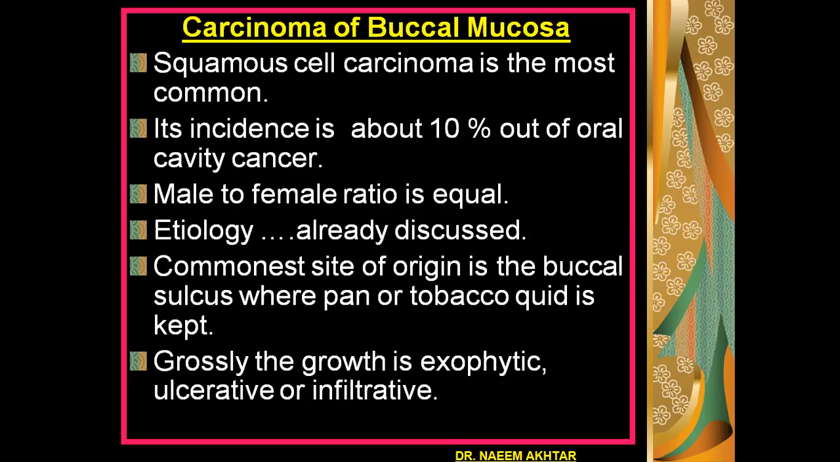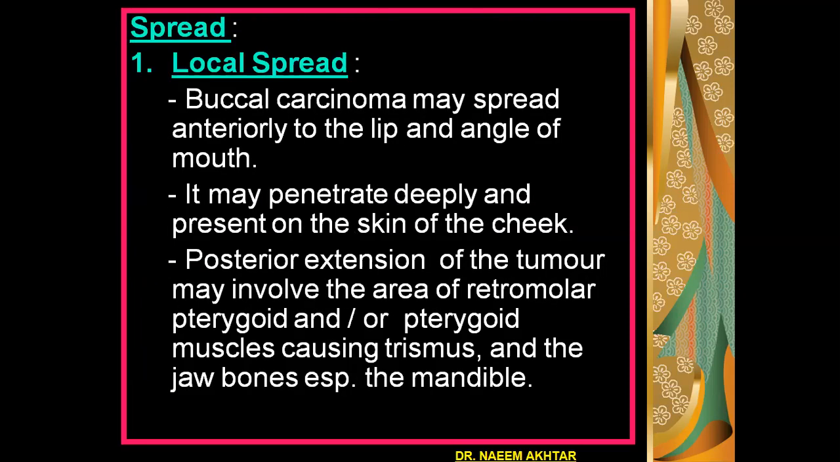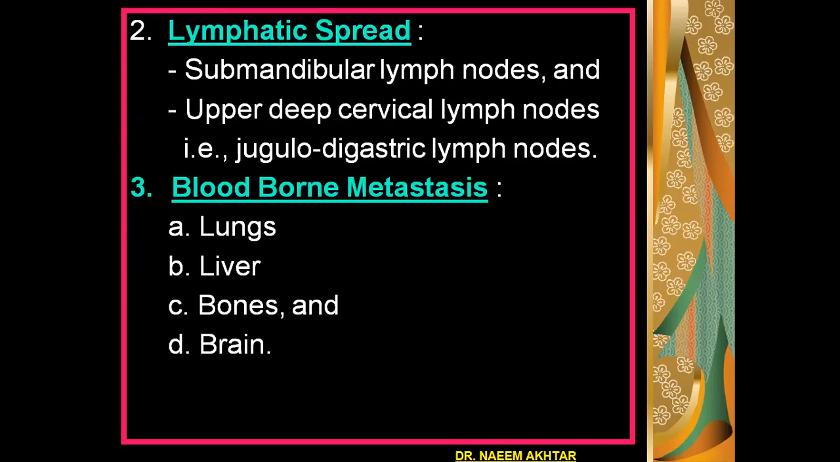Grossly, the growth is exophytic, ulcerative, or infiltrative. Spread is first local. Buccal carcinoma may spread anteriorly to the tip and angle of the mouth. It may penetrate deeply and present on the skin of the cheek. Posterior extension of the tumor may involve the area of the retromolar trigone and or pterygoid muscles, causing trismus, and the jawbones, especially the mandible. Second is lymphatic spread to the submandibular lymph nodes and upper deep cervical lymph nodes. The third is blood-borne spread to the lungs, liver, bones, and brain.